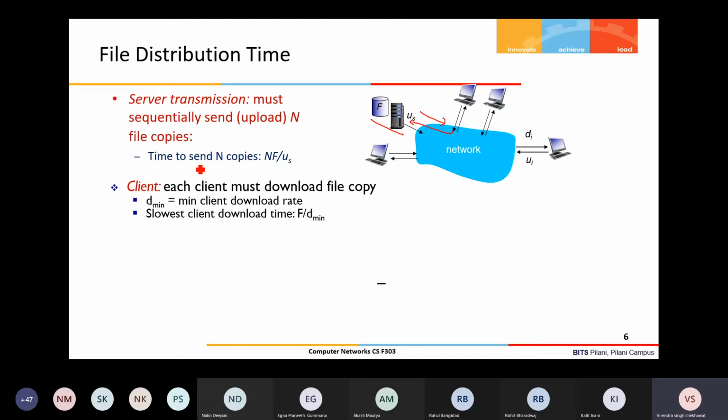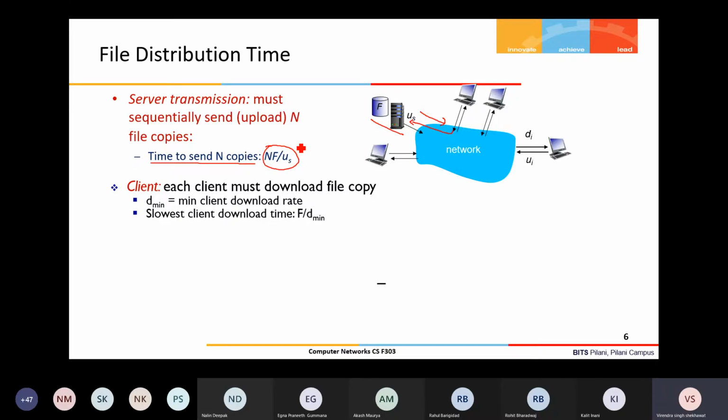So the total time to send the n copies to the peers will be n into f divided by US. US is the bandwidth, means server capacity, means the server is basically uploading the file into the network, right? So the time it will take is nf divided by US. Other propagation delays and all other delays we have ignored in this case.